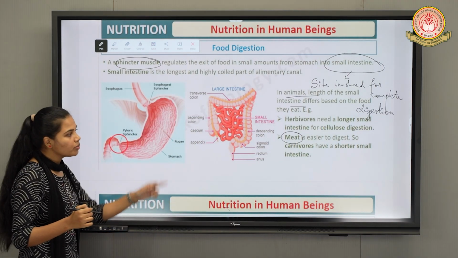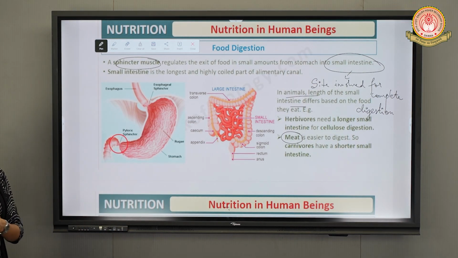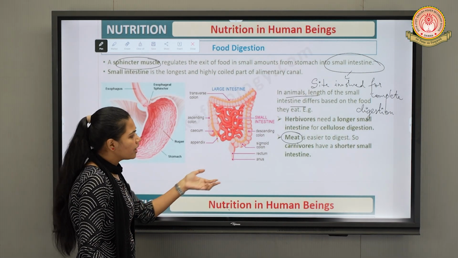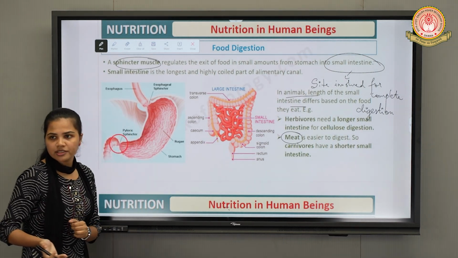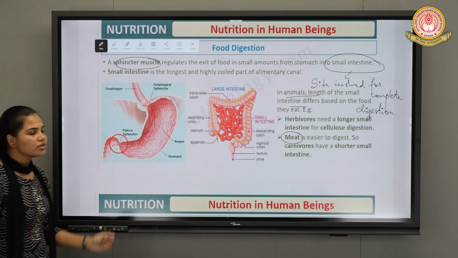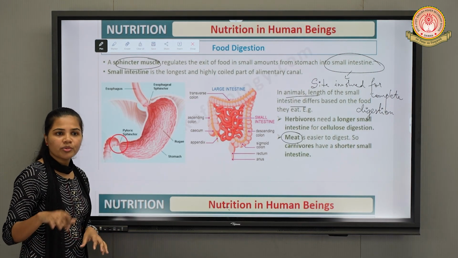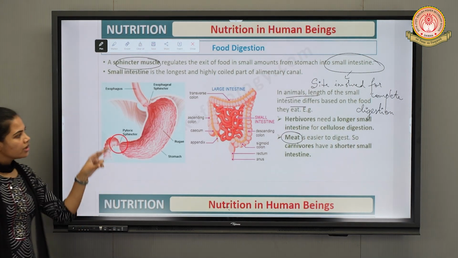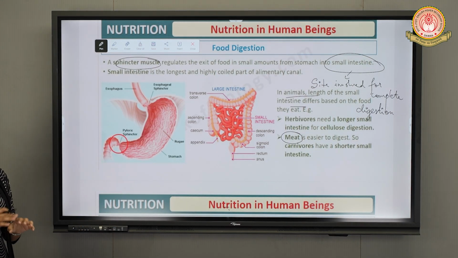That is why human beings are omnivorous, both plant as well as animal eaters, right? So carnivores as well as omnivores have a shorter small intestine as compared to herbivores, because they don't need to digest the cellulose, right? Cellulose is a component of the cell wall present in the plant cell, which is digested by these herbivores. So that is why they require a longer small intestine.